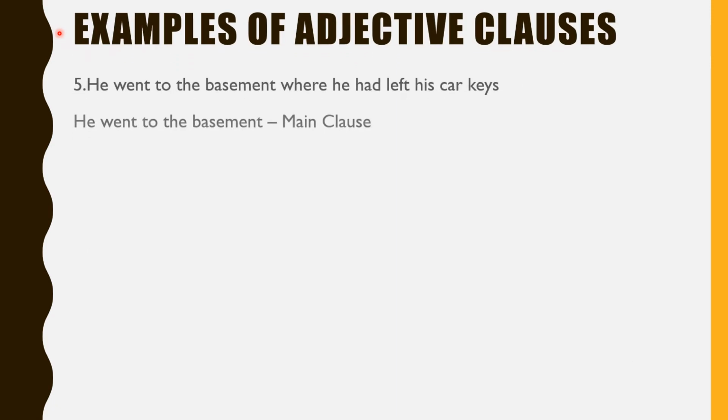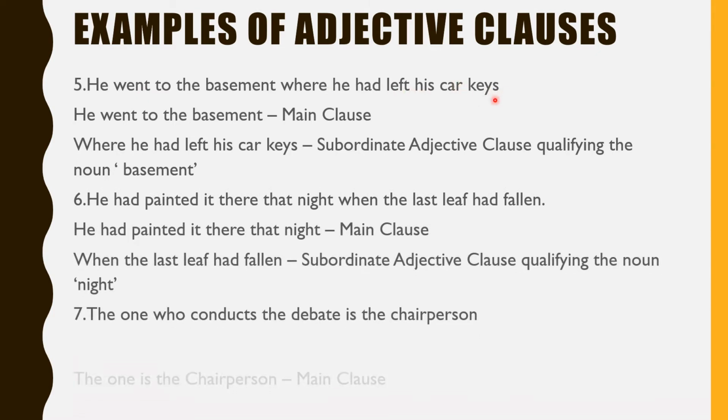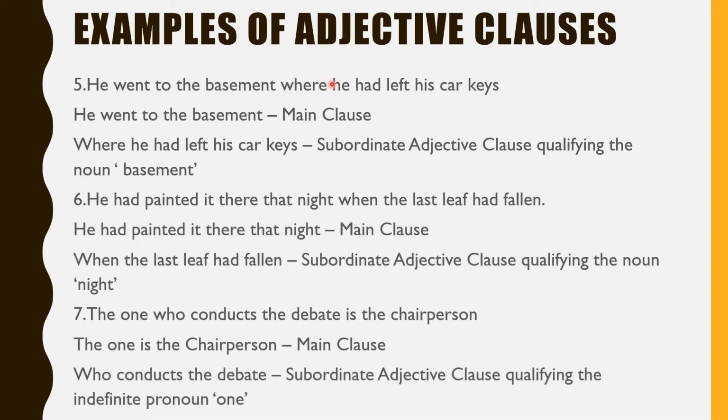Examples of adjective clauses. The fifth sentence: he went to the basement where he had left his car keys. Here you circle the relative pronoun where. From this relative pronoun begins the subordinate clause. So where he had left his car keys is the subordinate clause. It is a subordinate adjective clause qualifying the noun basement. If you ask the question, which basement did he go? Where he had left his car keys, you get the answer. Therefore, it is the adjective clause. It qualifies the noun basement, and he went to the basement is the main clause.